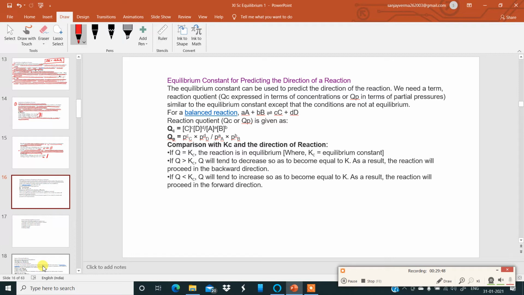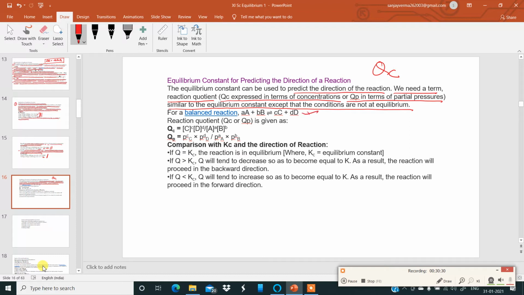Now, equilibrium constant for predicting the direction of a reaction. The equilibrium constant can be used to predict the direction of the reaction. I've been telling this for the second or third time. We need a term, reaction quotient Qc. I've told you that term already. If delta G is less than 0, or Qc is less than Kc, the reaction goes in the forward direction. Okay, so keeping that concept in mind, Qc is expressed in terms of concentration or Qp expressed in terms of partial pressures, similarly to the equilibrium constant, except that the conditions are not at equilibrium.